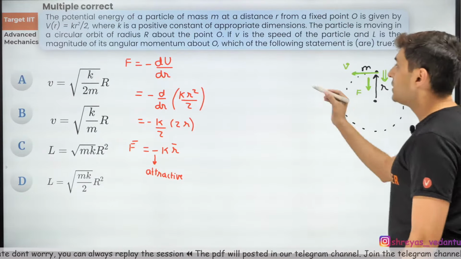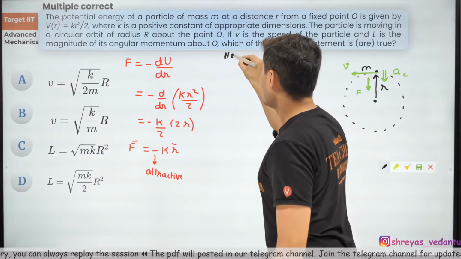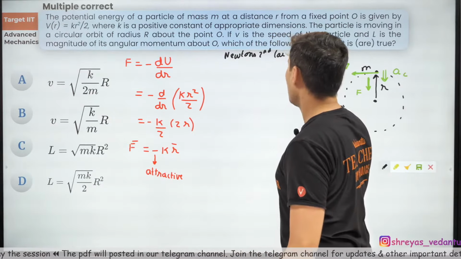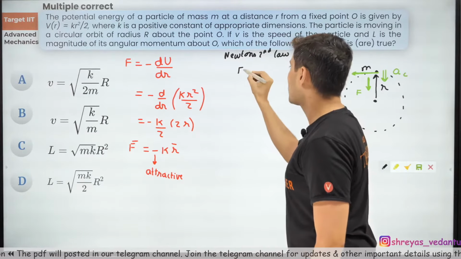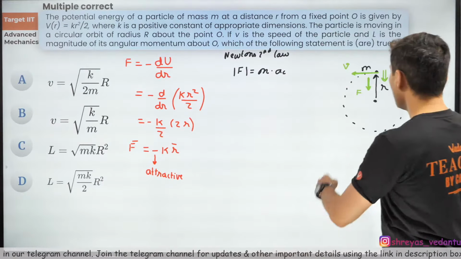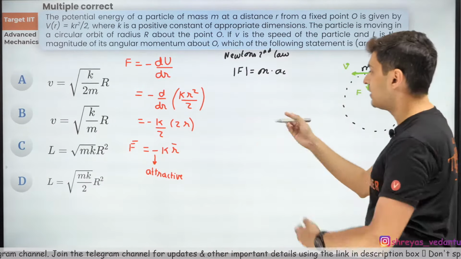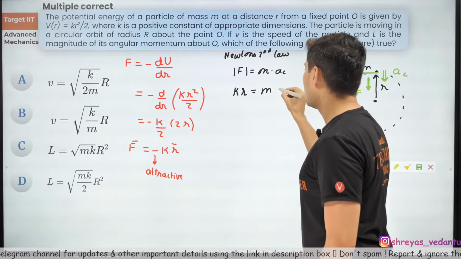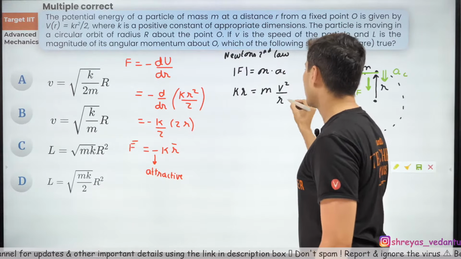Now just use Newton's law. Using Newton's second law, the force magnitude will be mass into centripetal acceleration. Force is mass into acceleration, standard. What is the magnitude of the force? It is kr. What is centripetal acceleration? Well, that's v square by r.